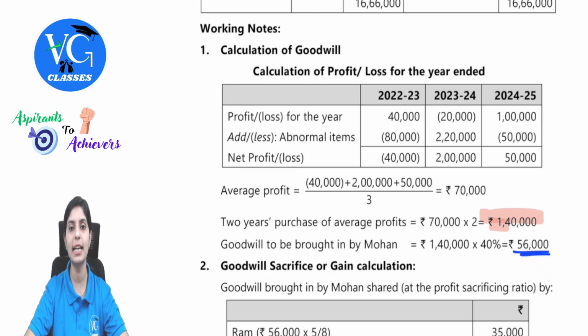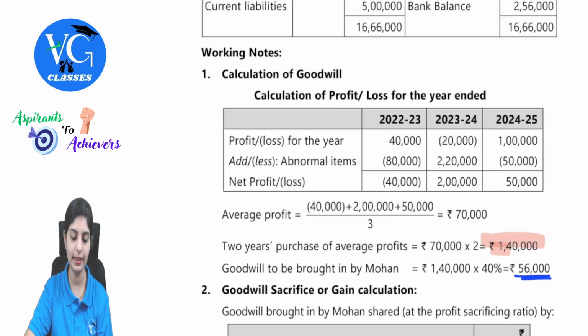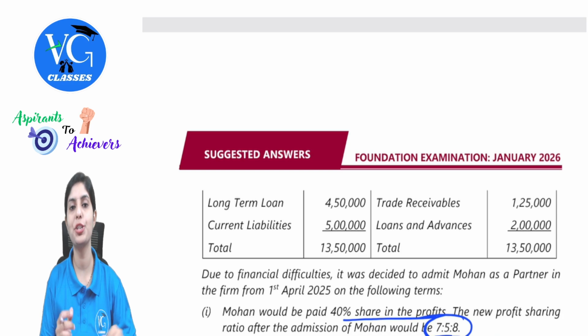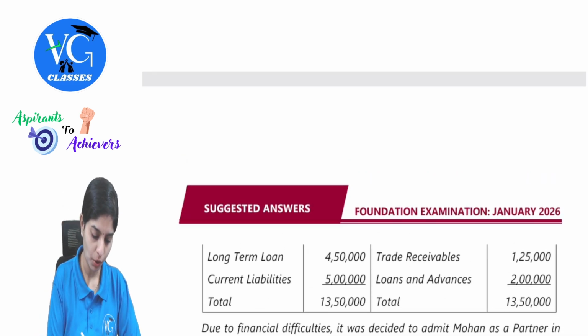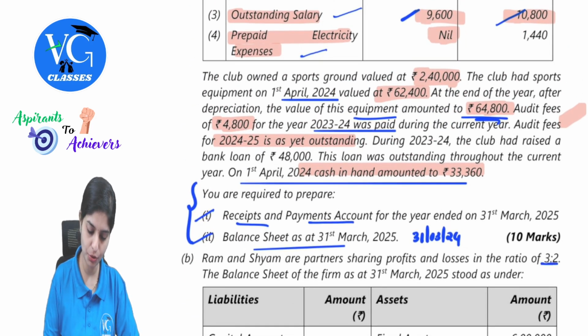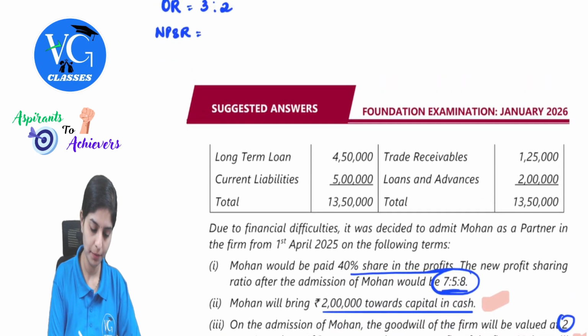So we have to find out the sacrificing ratio. How do we find out? Old ratio minus new ratio. The question is emphasizing the new ratio details as well, so we can easily find that out. Yes, let's find out the sacrificing ratio in order to apportion the new partner's share of goodwill. So, old ratio of Ram and Sham as per the question is 3 is to 2. New profit sharing ratio is anyway given to us in the question: 7 is to 5 is to 8.